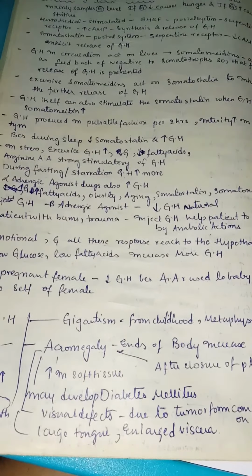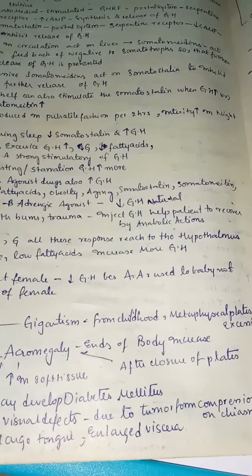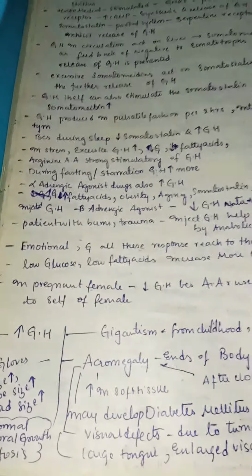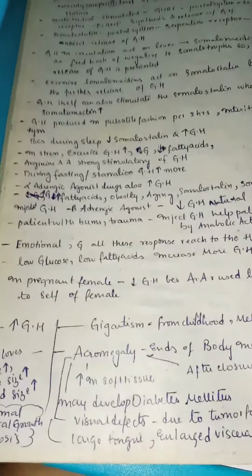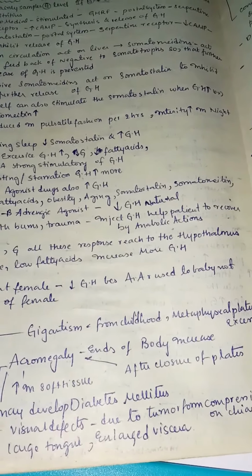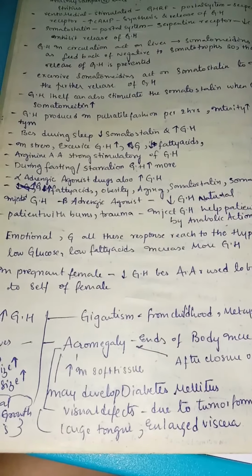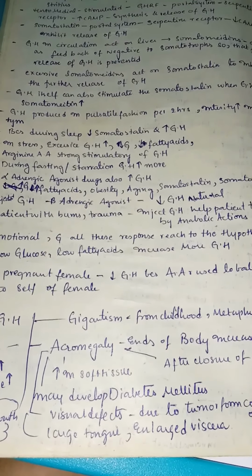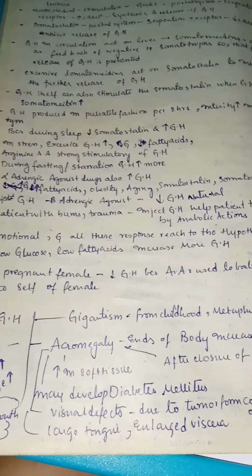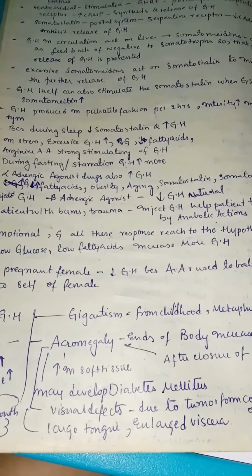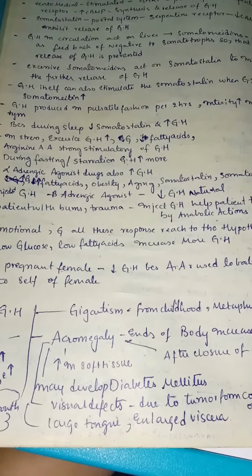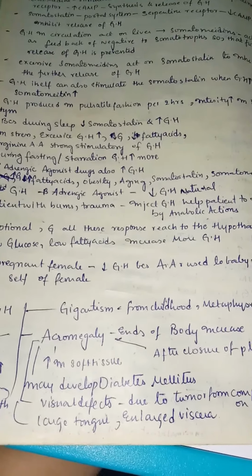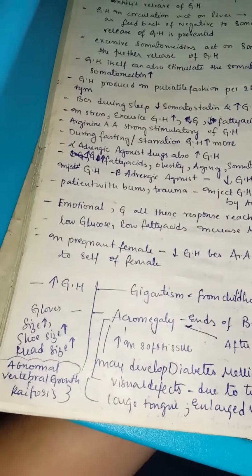In pregnant females, there is low growth hormone because amino acids are used for the baby, not for the female herself. So in pregnant females, why is growth hormone less? Not less... Growth hormone is more in pregnant females. No, growth hormone is less in pregnant females, because if the growth hormone is more, then a lot of protein can be used only by the female herself but not by the baby. To prevent this, growth hormone is low, so that a normal amount of carbohydrates, proteins, everything will reach the baby.